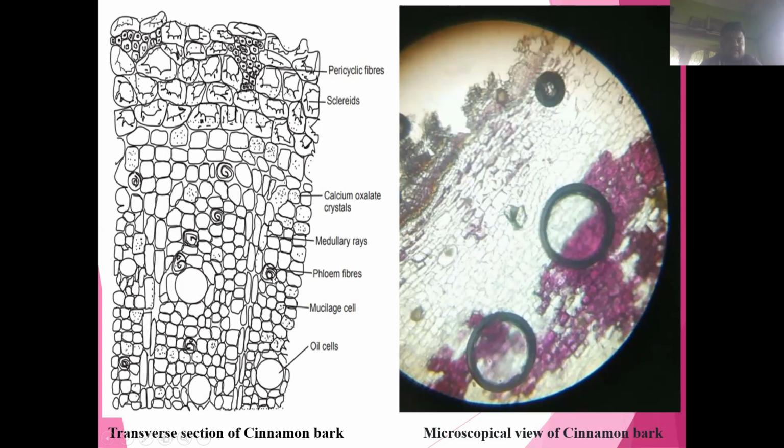This portion is called the phloem fiber, and this is the mucilage cell, and the round-shaped, larger cells are called the oil cells. So these are the microscopic characters of the cinnamon bark, as observed under the microscope.